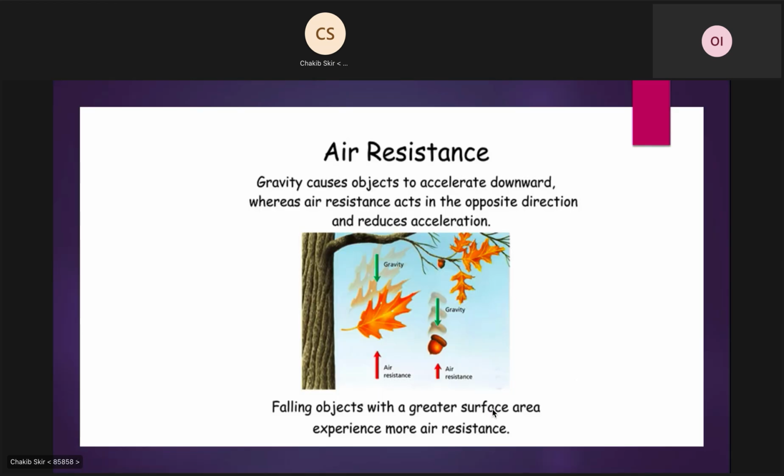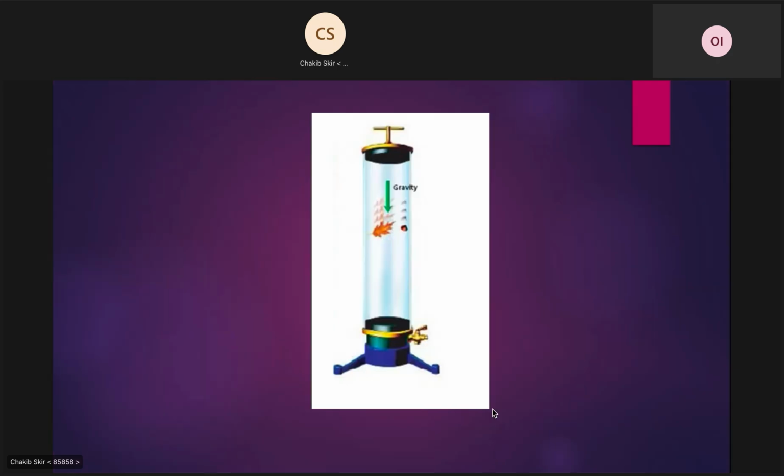Air resistance. Gravity causes objects to accelerate downward, whereas air resistance acts in the opposite direction and reduces acceleration. In the following picture, we see that falling objects with a greater surface area experience more air resistance.